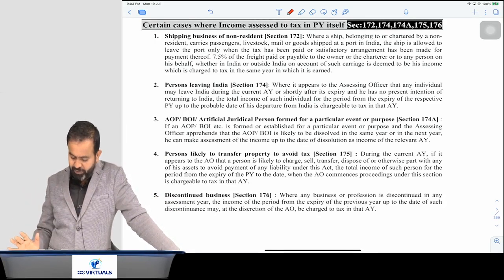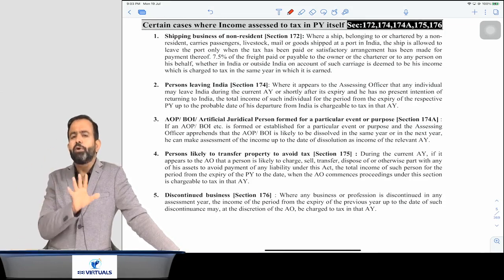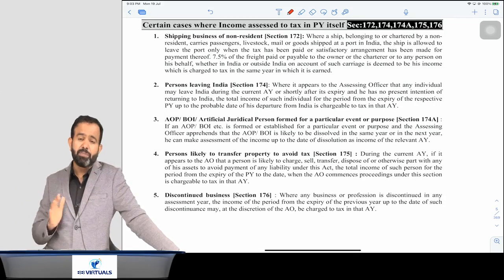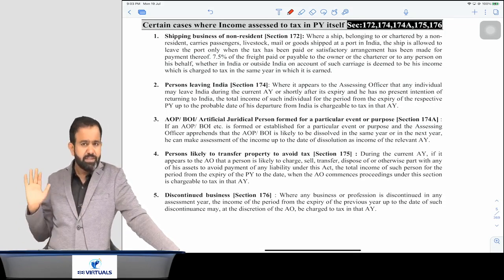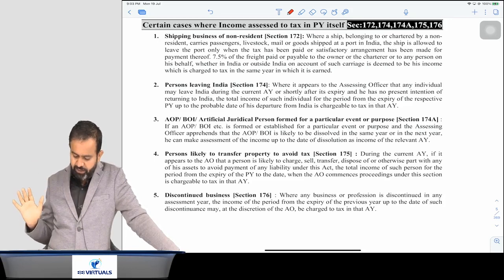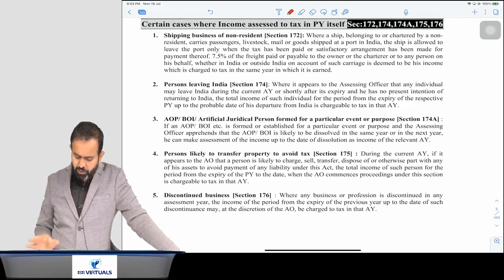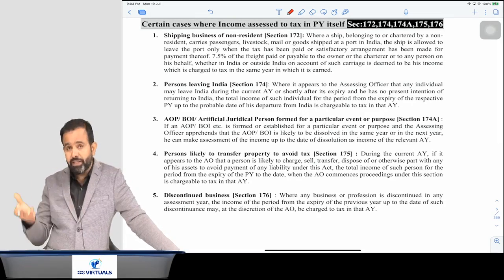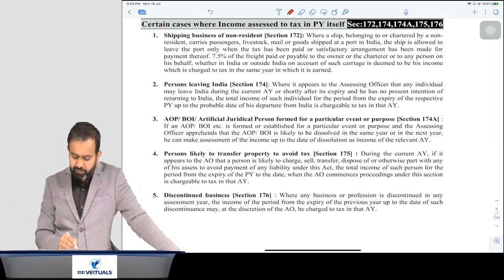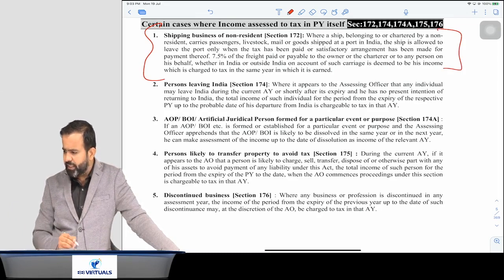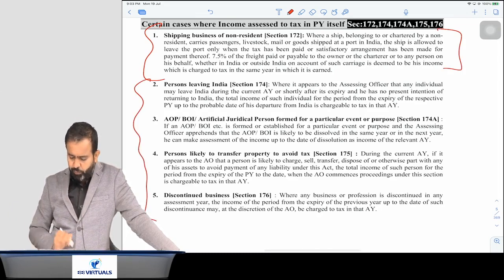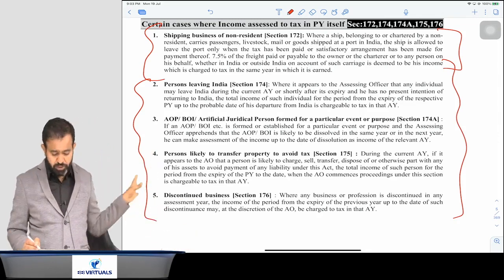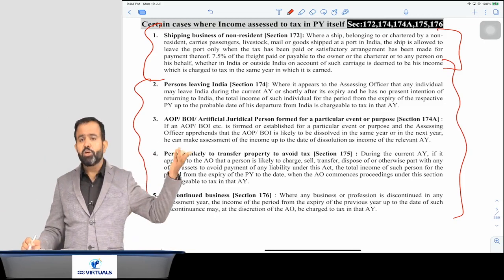You got my point or not? Yes, but it is all about the AO. That is the power of the AO. If the AO wants, then only he can ask me to file the return or pay the tax in the previous year itself. So everywhere it is written that if the assessing officer wants. In the first part it is a mandatory section, but in parts 2, 3, 4, 5 there is a discretion of the assessing officer.